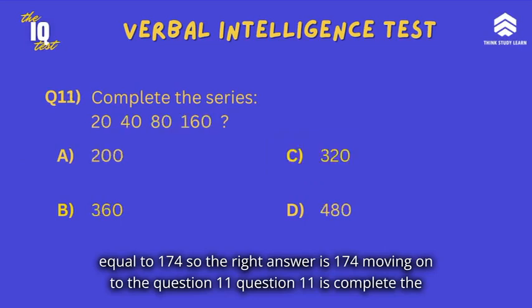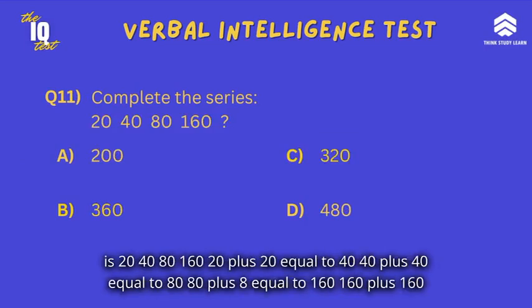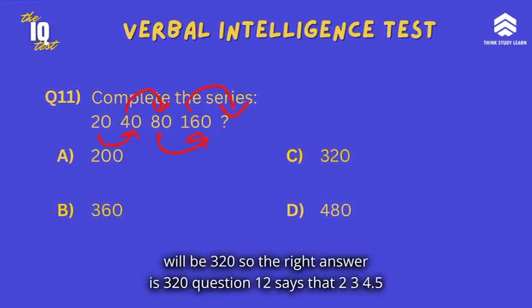Moving on to question 11. Question 11 is, complete the series 20, 40, 80, 160. 20 plus 20 equal to 40, 40 plus 40 equal to 80, 80 plus 80 equal to 160. 160 plus 160 will be 320. So the right answer is 320.